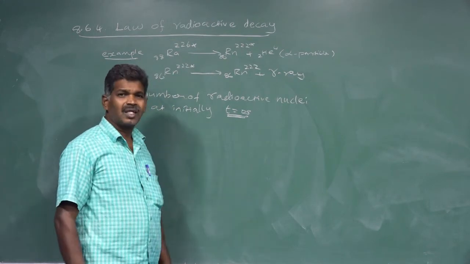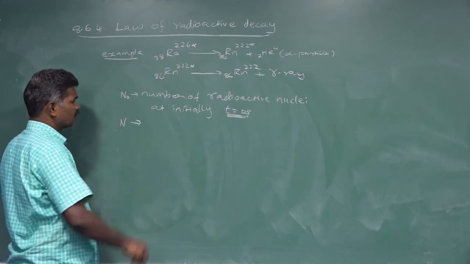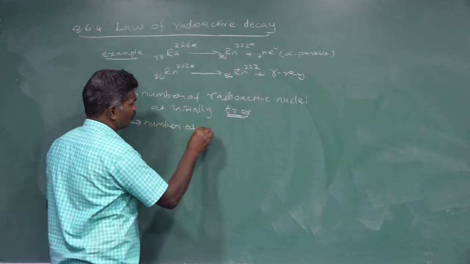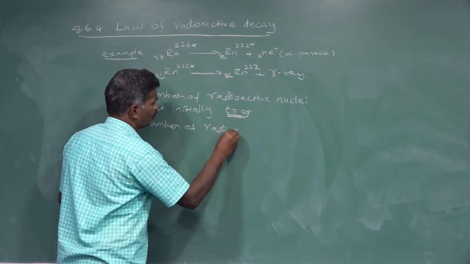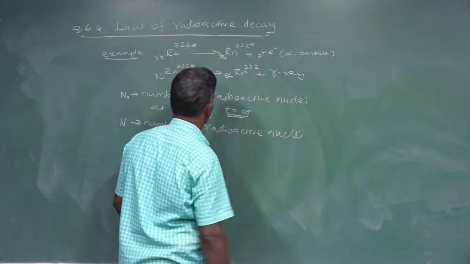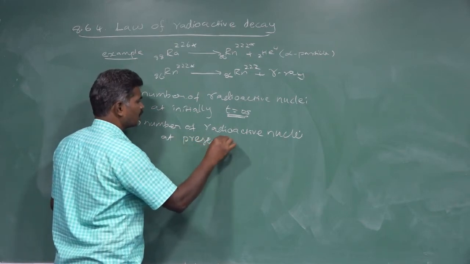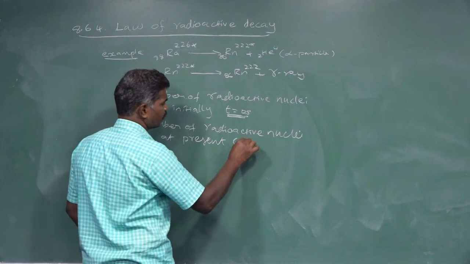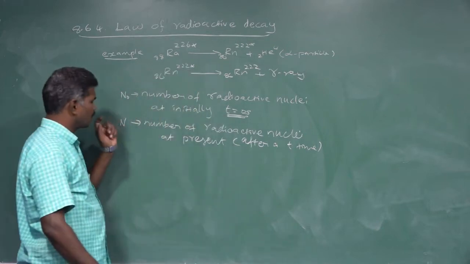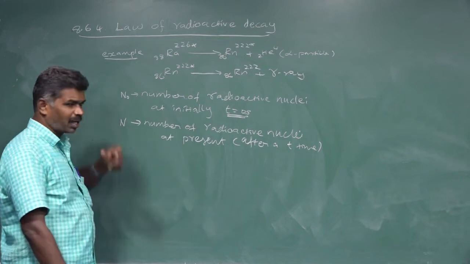After a certain interval of time t, the atoms become N. It may be taken as the number of radioactive nuclei at present. That means after time t, this becomes N. At present we have N number of atoms.